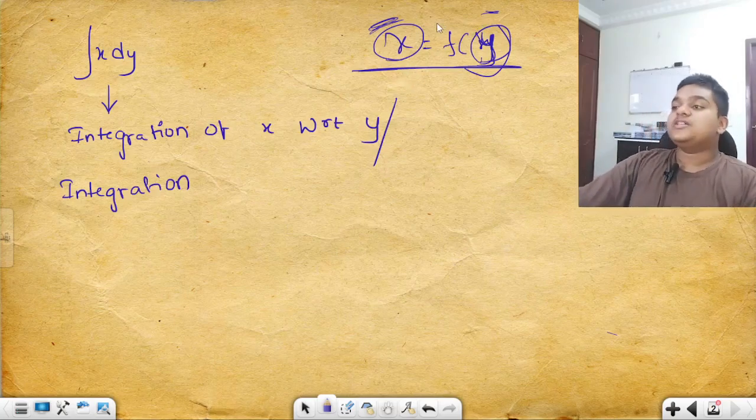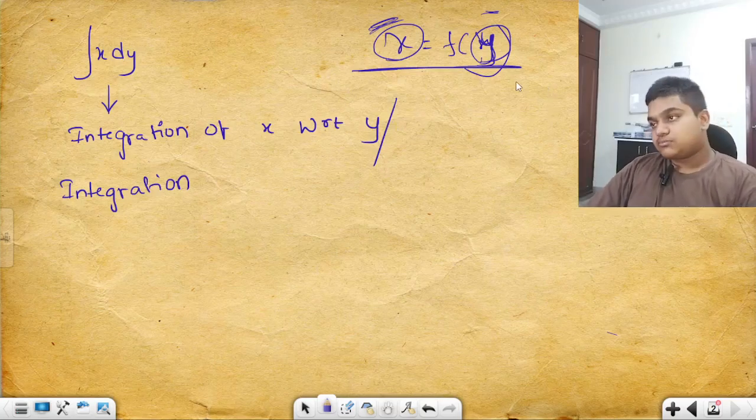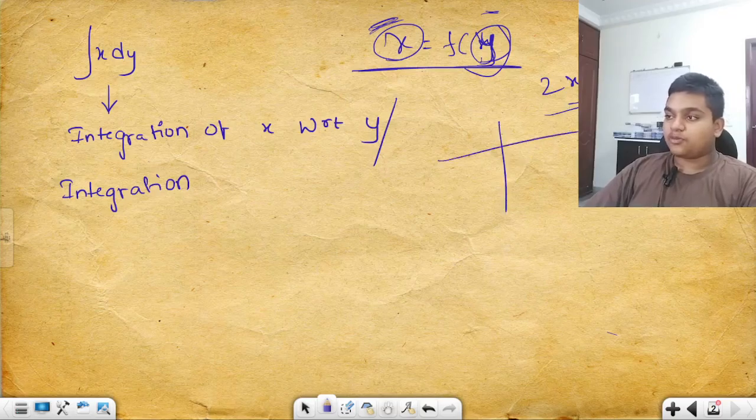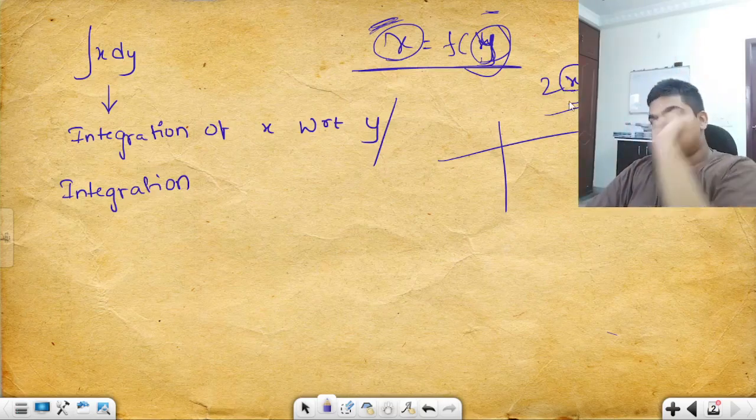From our 8th or 9th classes, we write equations like this, 2x is equal to some 5y minus 5. So what we have to do is plot a graph by finding the values of x and y.